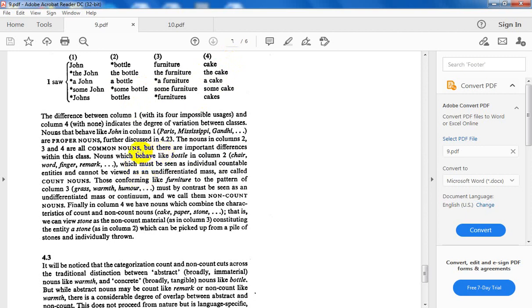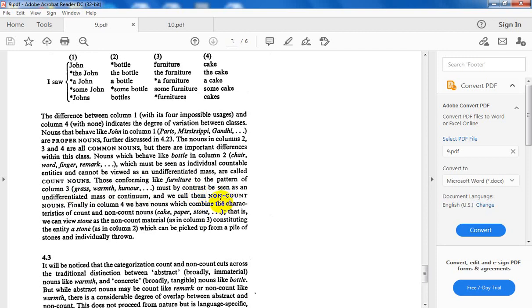You see, common noun, but there are differences within this class. Nouns which behave like bottle, like chair, word, finger, remark, which must be seen as individual countable entities and cannot be viewed as an undifferentiated mass, are called count nouns. فهسه عندي count nouns. Those conforming, like furniture, to the pattern of grass, warmth, humor, are called non-counts.